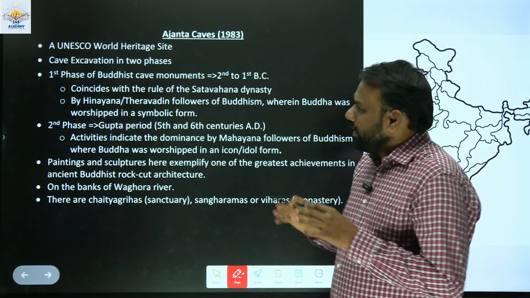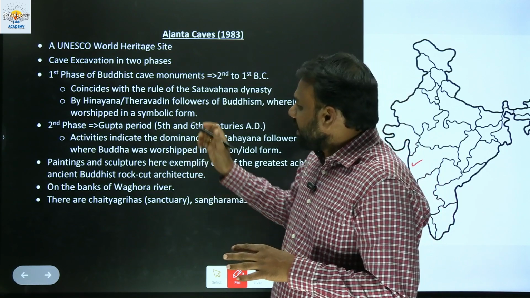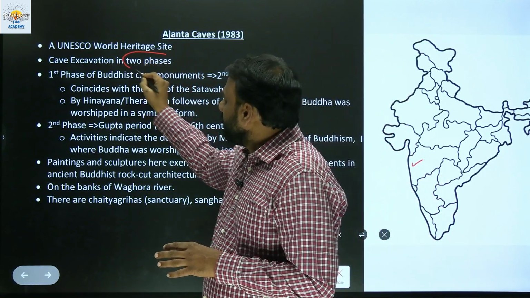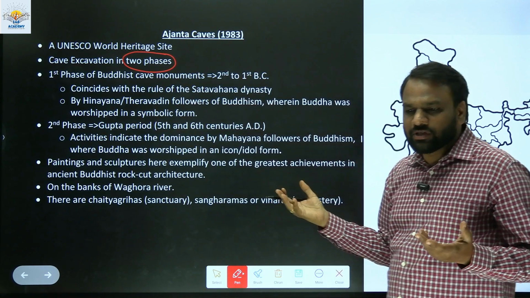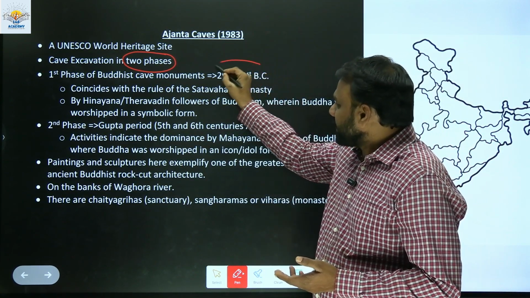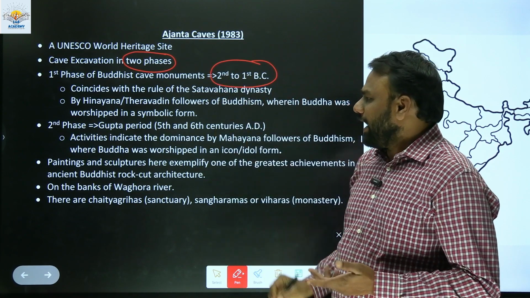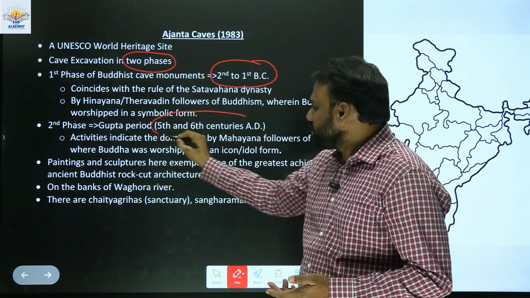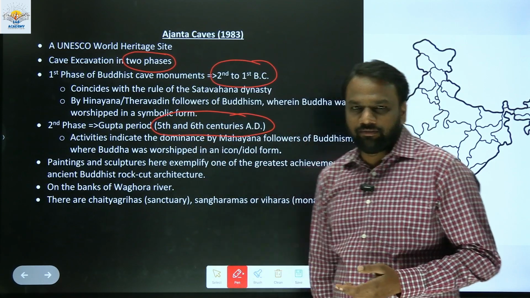The caves at Ajanta were excavated in two phases, meaning all the caves were not excavated in one go. The first phase was from the 2nd to 1st century BC and the second phase was from the 5th to 6th century AD.